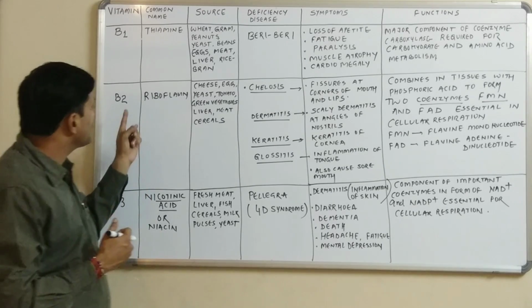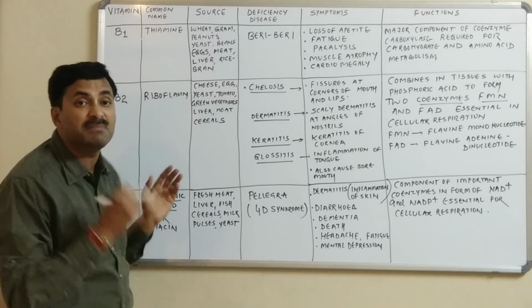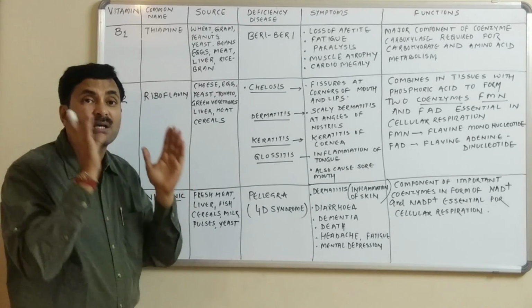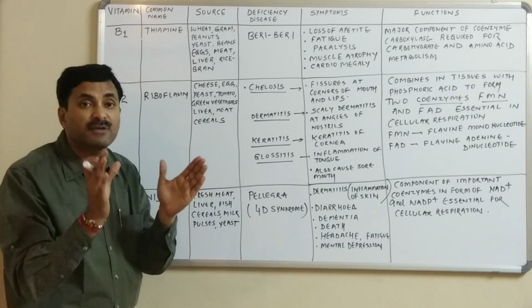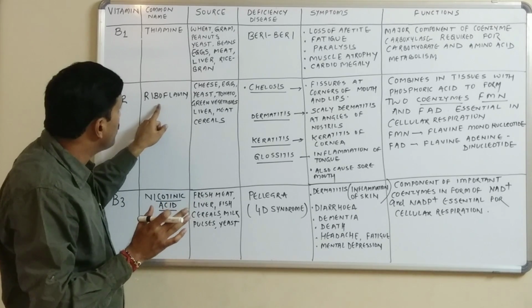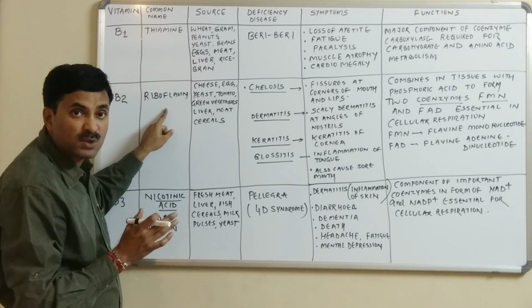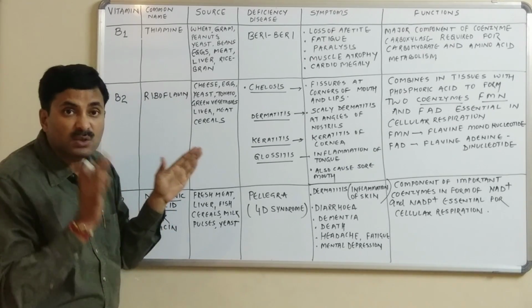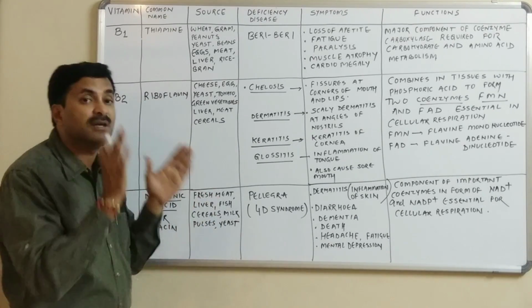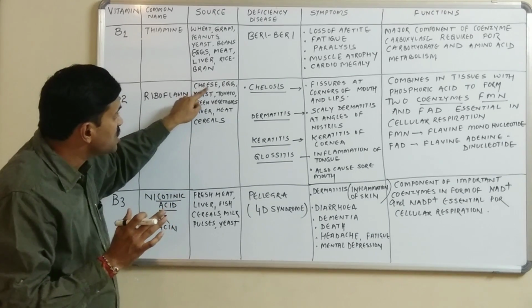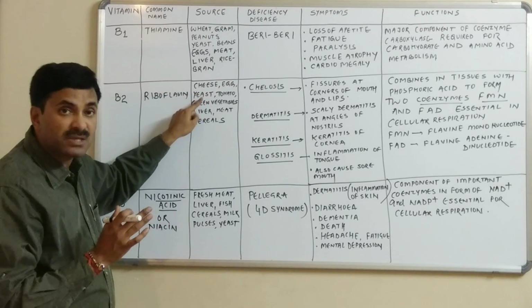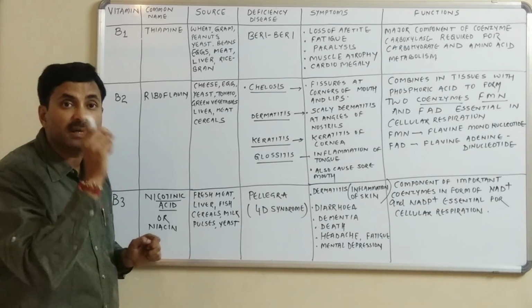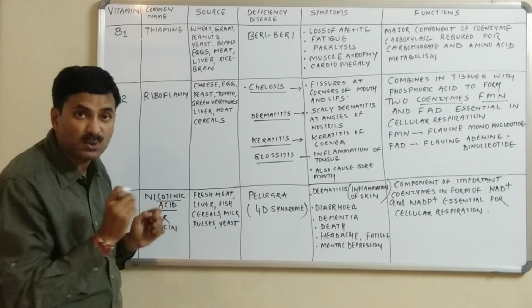Now coming to the second vitamin, known as vitamin B2. This vitamin B2, which is part of the vitamin B complex, is commonly called riboflavin. The common sources from which we get vitamin B2 are cheese, egg, yeast, tomato, green vegetables, liver, meat and cereals.